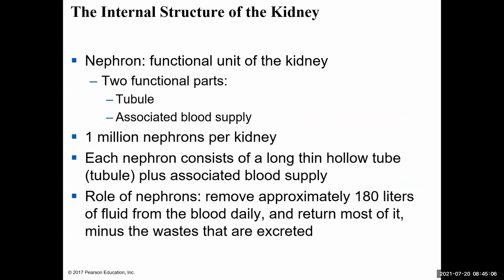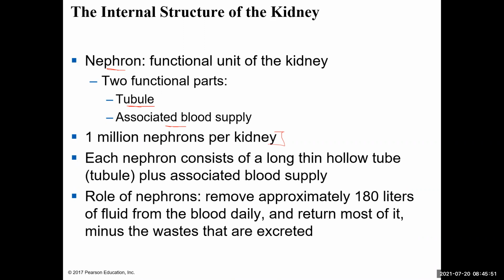Now, looking at the internal structure of the kidney, we'll really focus on the nephron for a large portion of the chapter, because that is the functional unit of the kidney. That's what's making the urine in the kidney. And so the nephron is divided into 2 functional parts: the tubule, and then the blood supply that is interacting with the nephron. One kidney has about 1 million nephrons. So you have about 1 million of these structures per kidney that is making urine and cleaning the blood of excess water and excess waste.